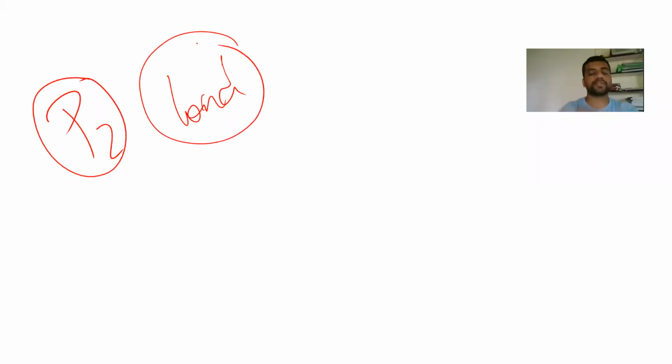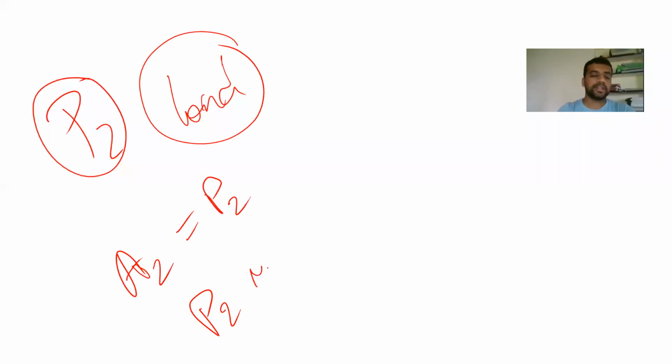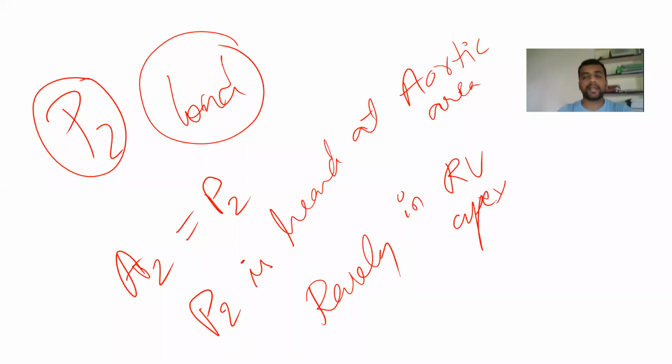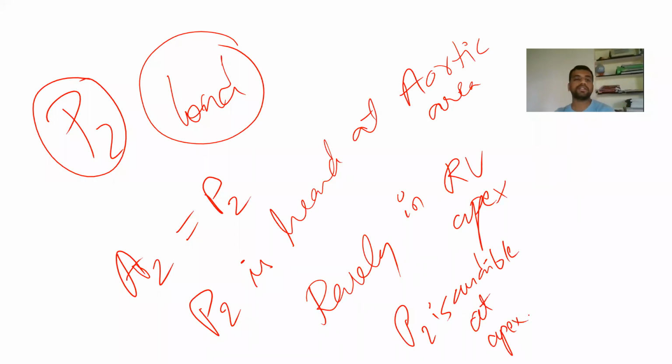We will call the P2 component of the second heart sound a loud P2 when its intensity is equal to A2. So when A2 intensity is equal to P2, and P2 is heard at the aortic area, you can tell it as loud. Sometimes, rarely in case of an RV apex, if the apex is formed by the RV, P2 is audible at the apex.